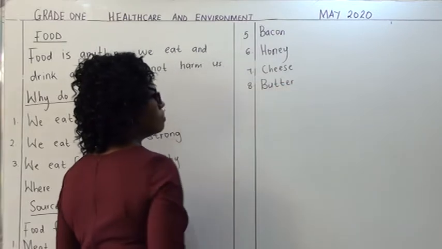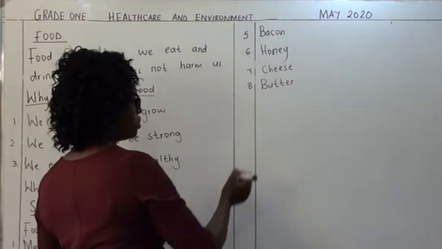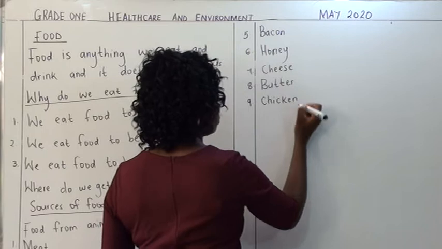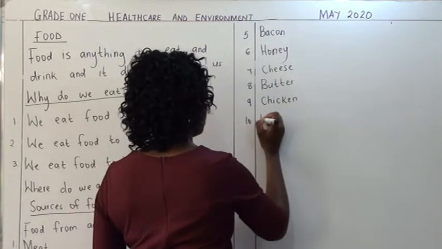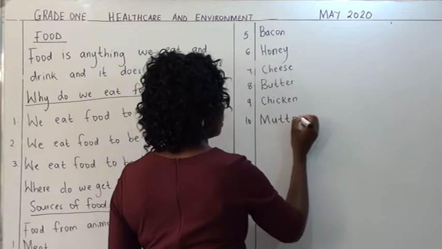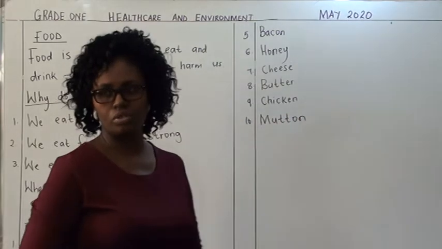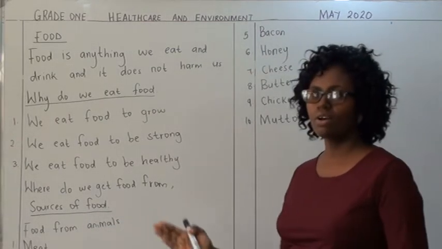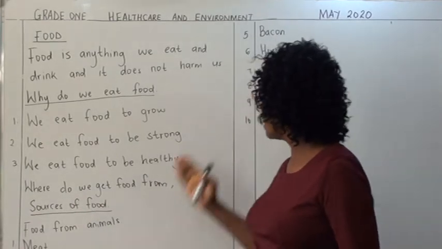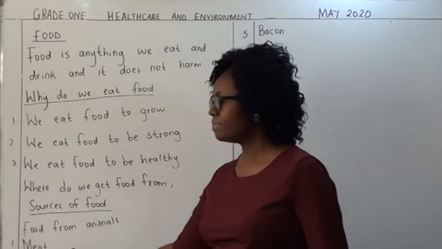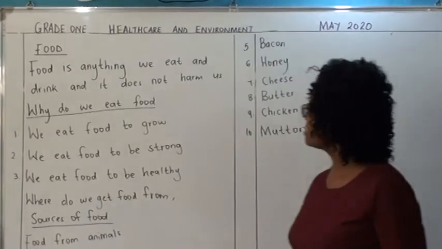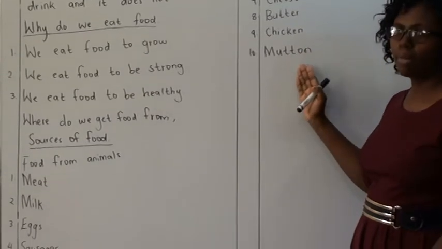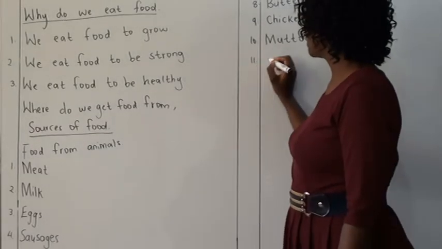Now cheese and butter, we make it from the milk. We also have chicken, which you get from the hen. And also we have mutton. The mutton is the meat that we get from the sheep or goats. Now, these are the foods that we get from the animals. We have some animals like cows, goats, sheep. We have said meat, milk, eggs, sausages, bacon, honey, cheese, butter, chicken, mutton, and also pork, which we get from the pigs.